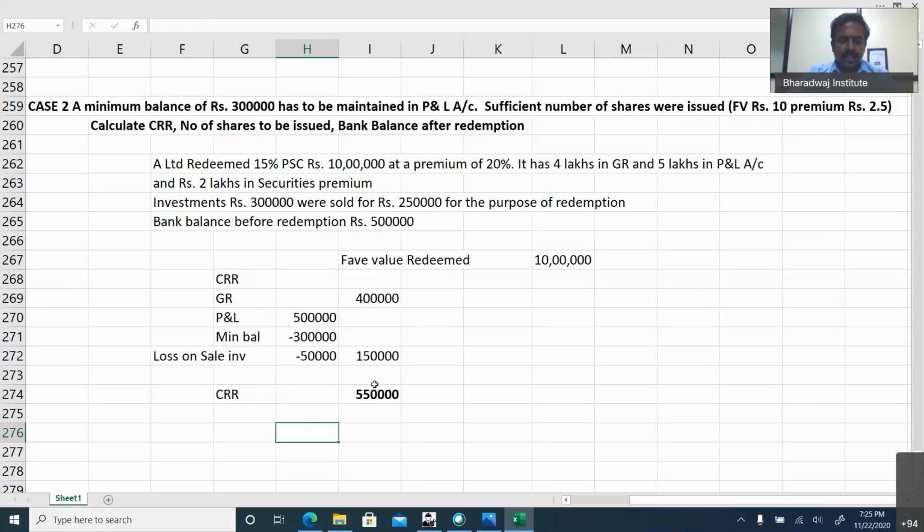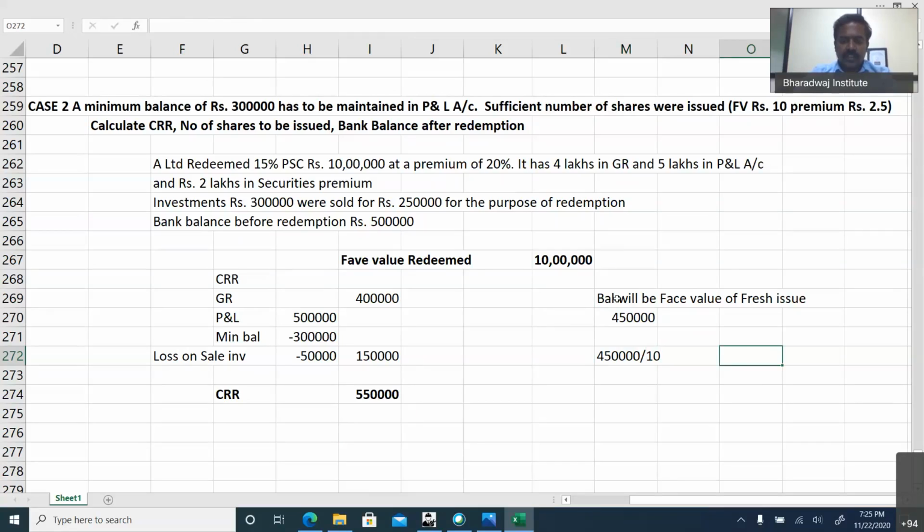Okay, once we know the CRR amount available, we know the face value redeemed is 10 lakhs. CRR is 5,50,000, which means it's a reverse of the last problem. Balance will be the face value of fresh issue. That is 4,50,000. 4,50,000 divided by face value. Let us assume 10 rupees. Yes, it is given 10 rupees per share. So it will be 45,000 shares. 45,000 shares we have to issue.